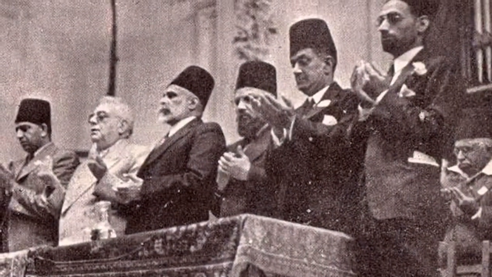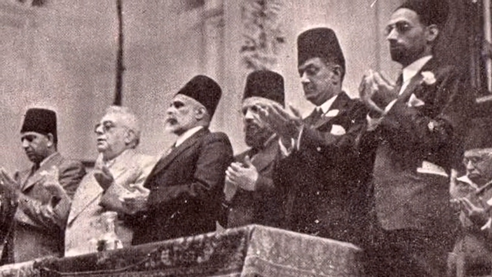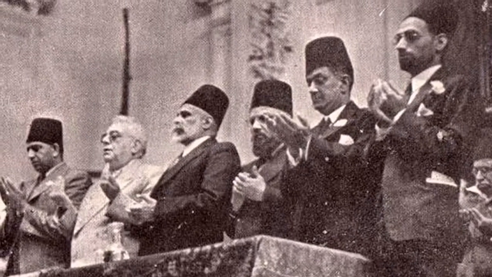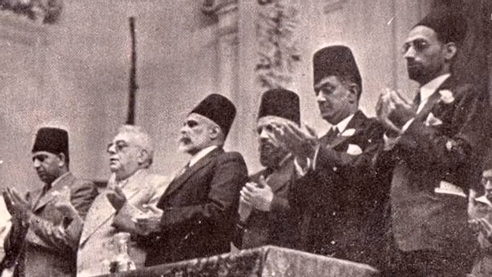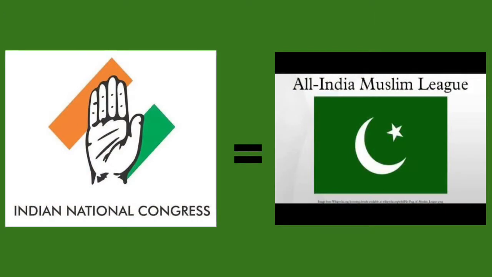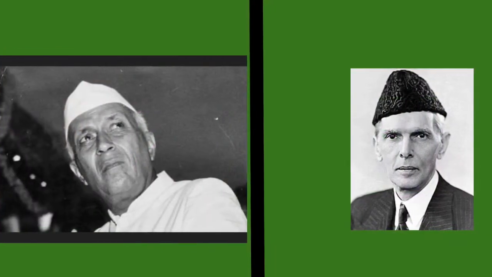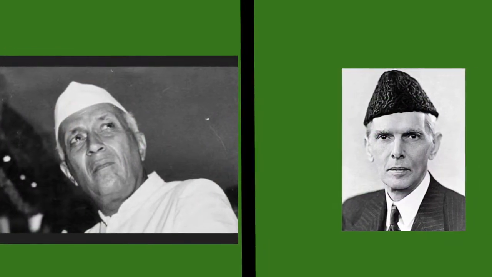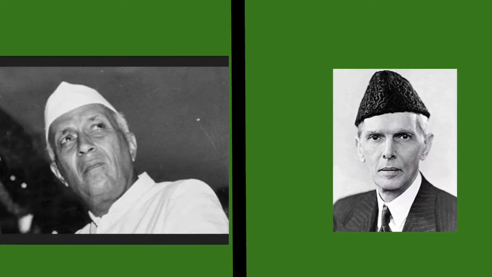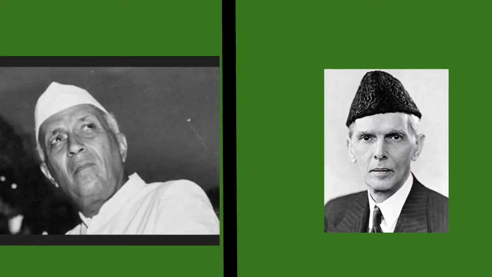As the war went on, the Muslim League gained more support, and when the war ended, it was time for an election. In the 1946 elections, the All India Muslim League won an equivalent amount of seats in the government as the Congress. Nehru and Jinnah, the presidents of the parties, couldn't reach a power-sharing agreement, which caused internal conflict between the Hindus and Muslims.